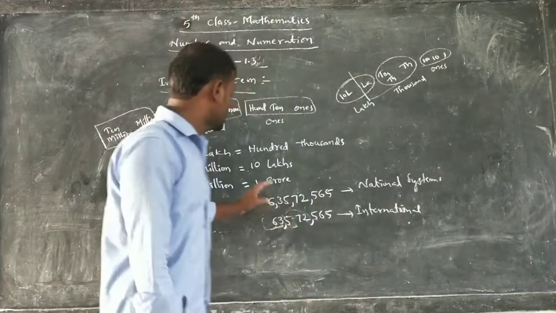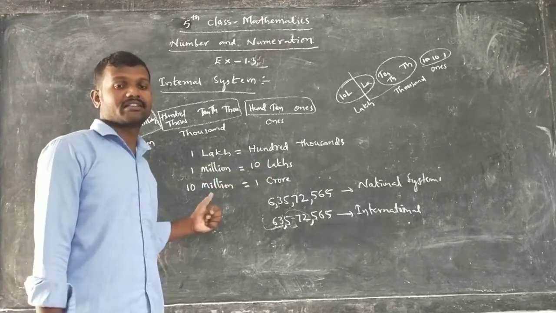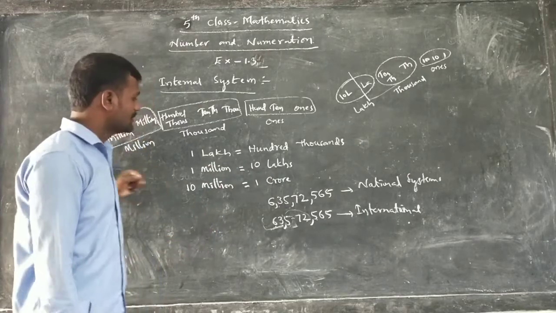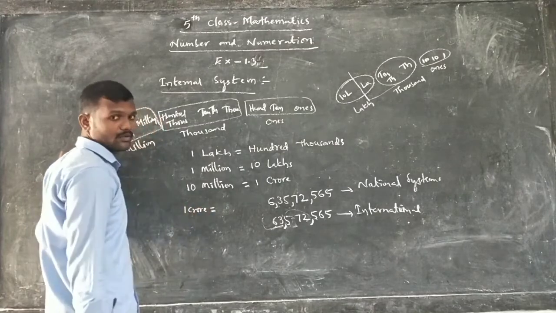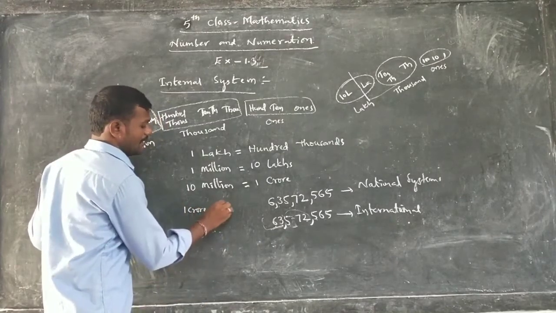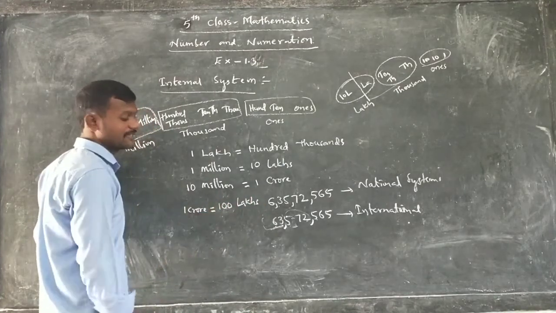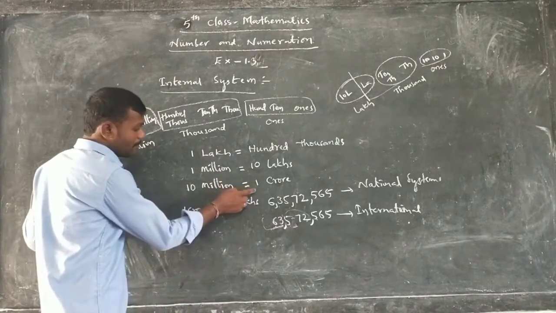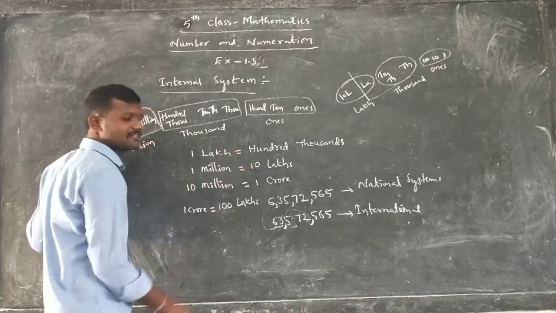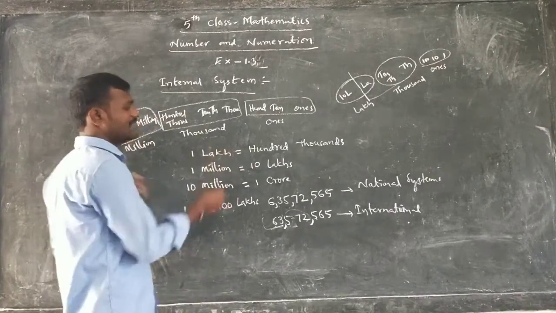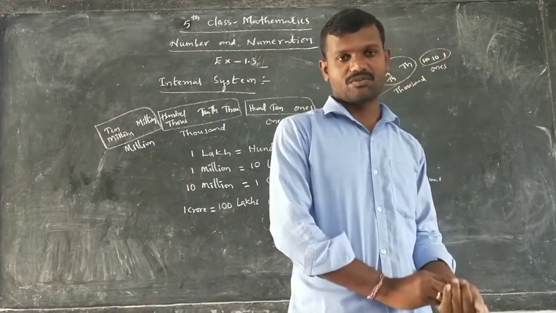Okay. Now remember this. 1 million is equal to how many lakhs? 10 lakhs. 1 crore is equal to how many millions? 10 millions. Then 1 crore equals how many lakhs? 100 lakhs makes 1 crore. 1 million equals 10 lakhs. Okay, 1 lakh means how many thousands? 100 thousands. Like this, you should write.